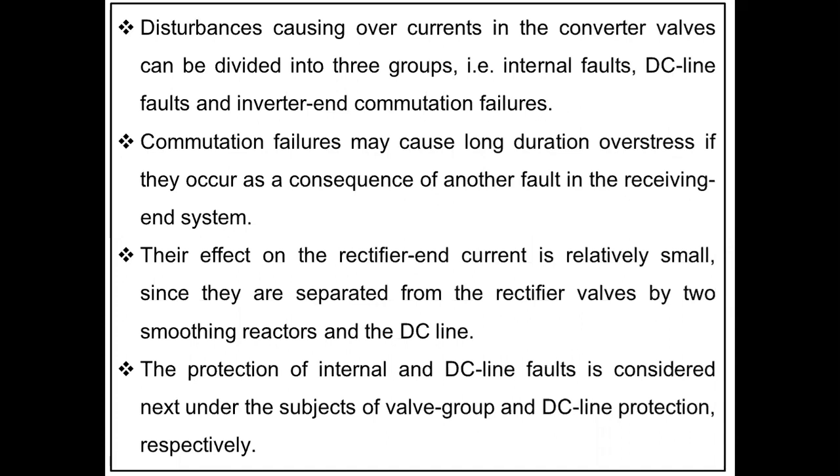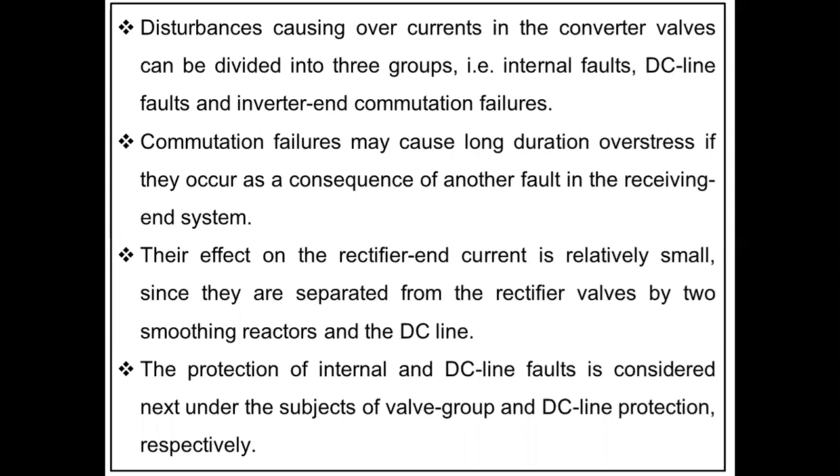When the commutation failures may happen, there are more chances at the inverter station, because the DC is converted to AC there, and we need to generate the alternate pulses with the help of the switches connected in the upper arms and the lower arms. It is under very high stress, in the sense that high DC power is there, we need to convert it into AC. There exists the concept of frequency, so a lot of stress will be there across each switch, and we are going to perform the forced commutation.